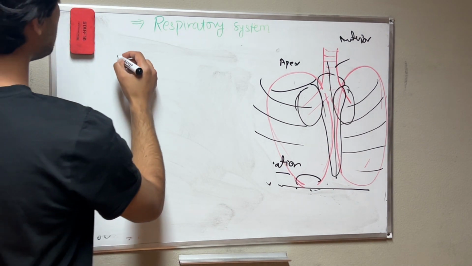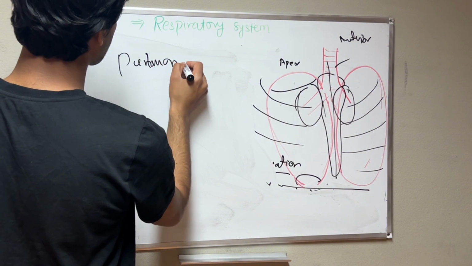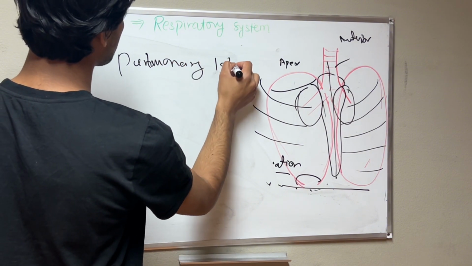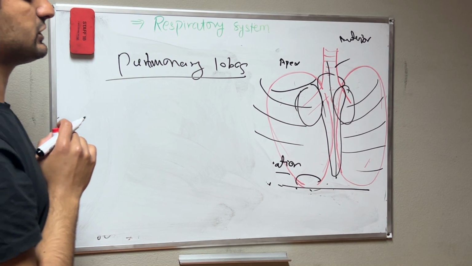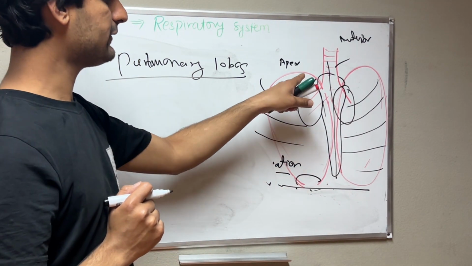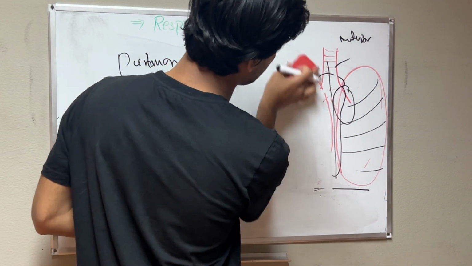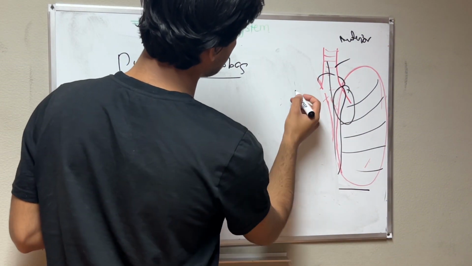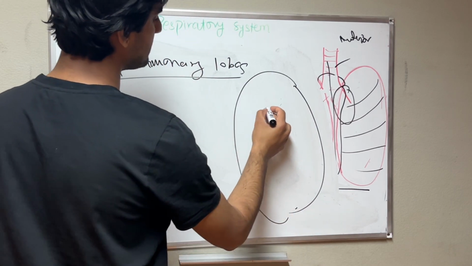Then we have the pulmonary lobes. If we talk about the pulmonary lobes, then we need to know about each lung. If you look from the lateral side at the shape of the lung, here is the hilum of the lung.